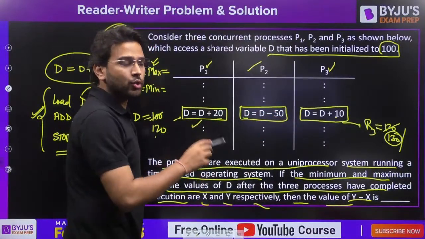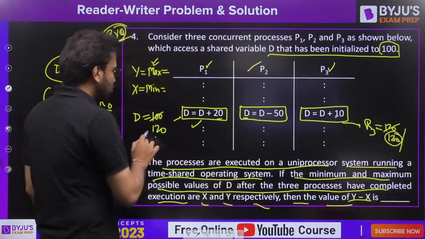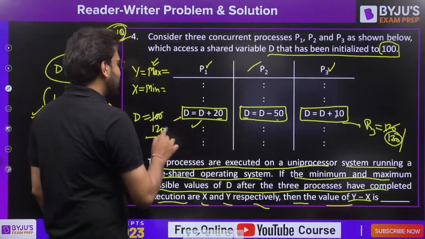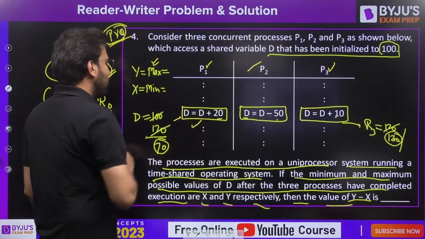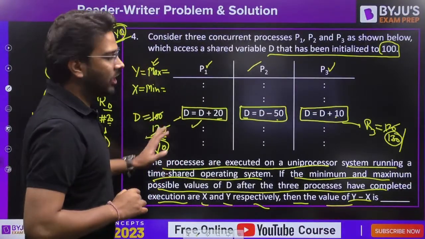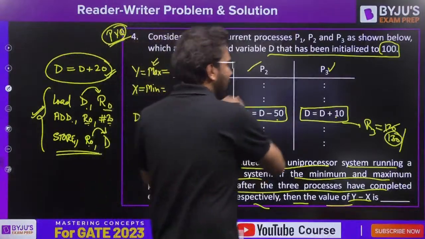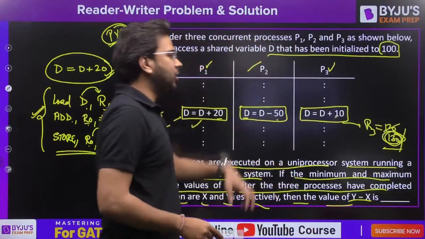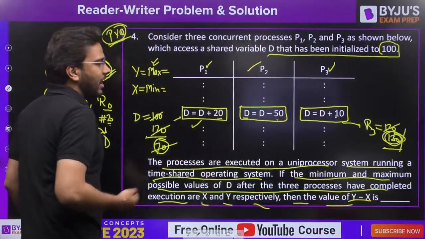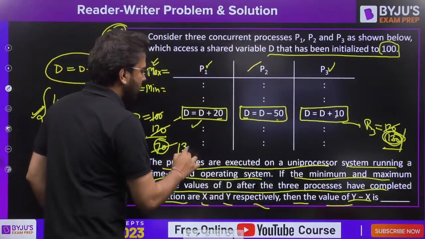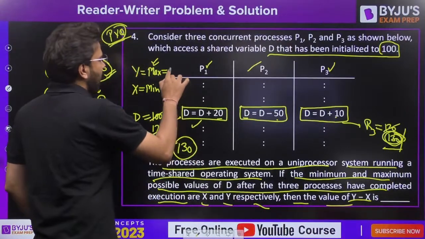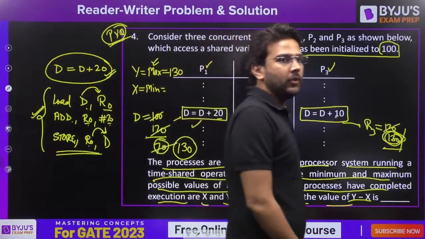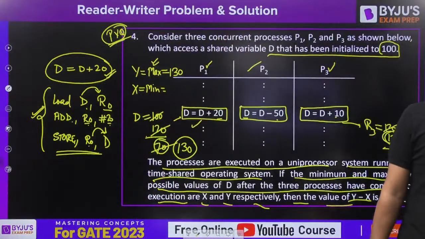Still we have not stored the value of R3 into D. So P2 is going to read the value of D as 120, minus 50, you are going to get 70. But then again back to P3, it is going to store the final value of R3 into D. So D will be updated to 130. So the maximum value possible here is 130.